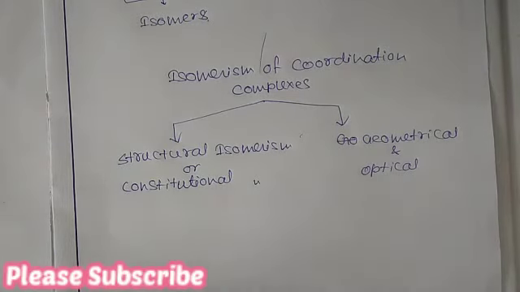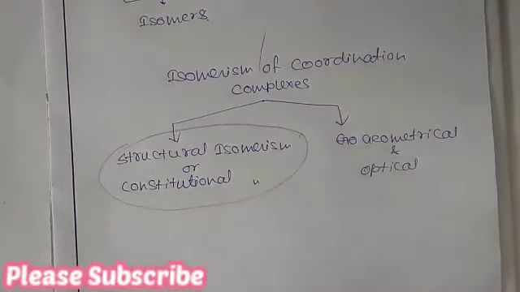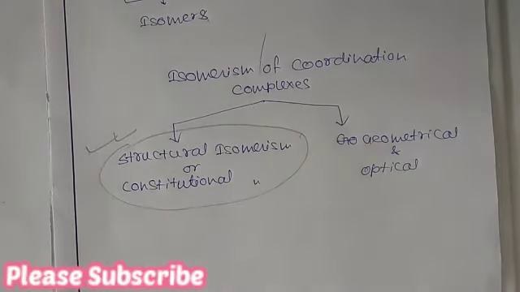Today we will discuss only structural isomerism. There are various kinds of structural isomerism present in coordination complexes.